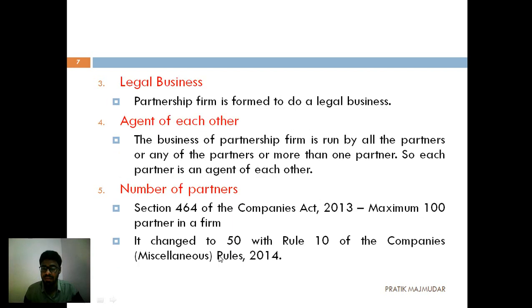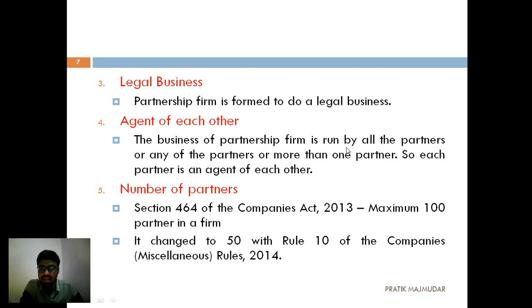Let's start with the third one. Third, that is legal business. Any kind of partnership firm should be formed to do a legal business. Any business which is illegal in nature is void from the starting, that is called void ab initio. From the starting it will be considered an illegal business, so you are not allowed to start it as a partnership firm.